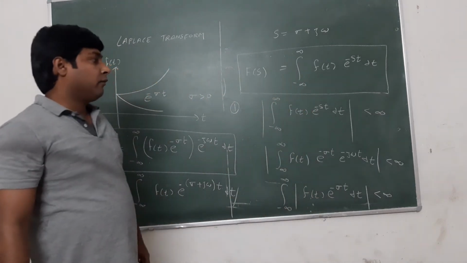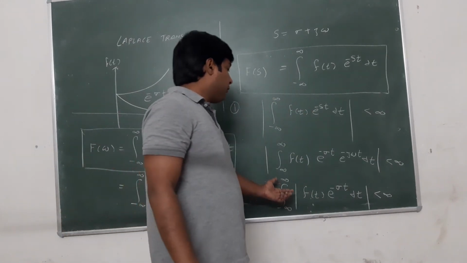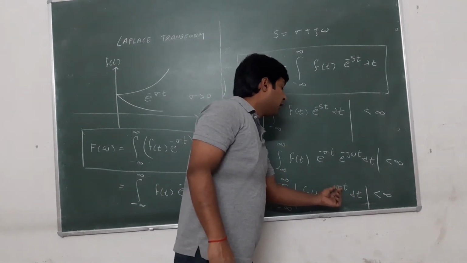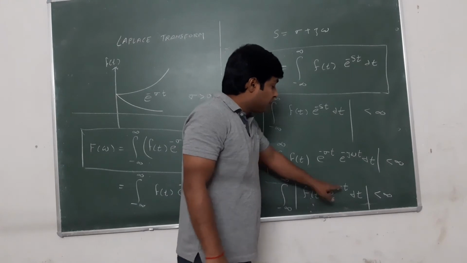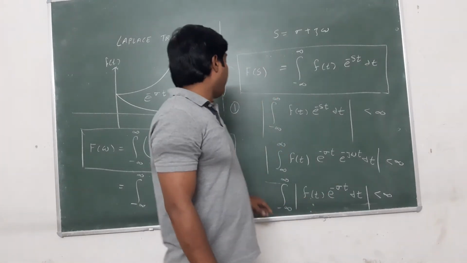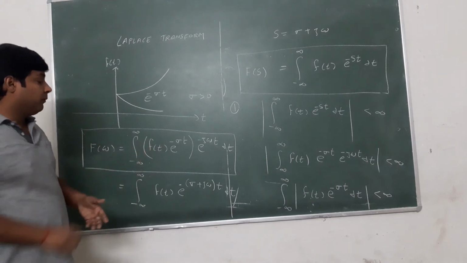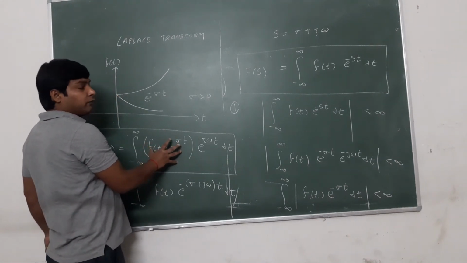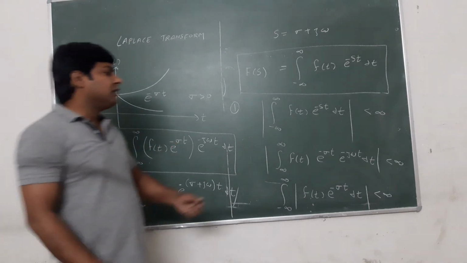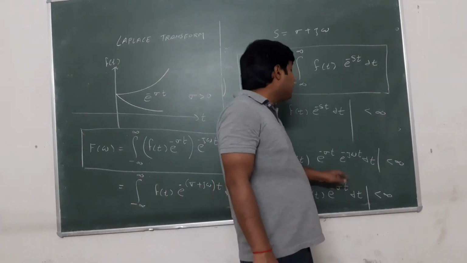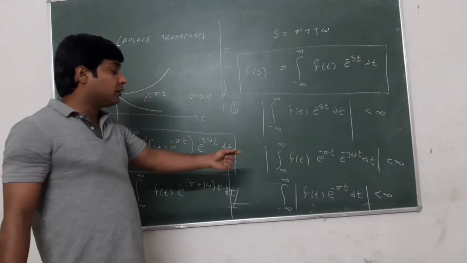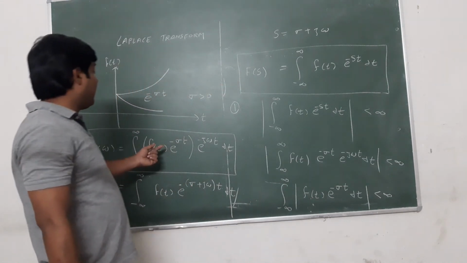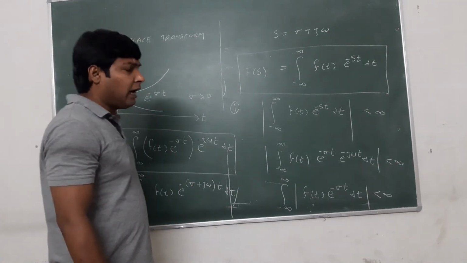So from this condition we can find the value of sigma for f(t) for which this signal has finite energy, and this range of sigma is known as the region of convergence, ROC.